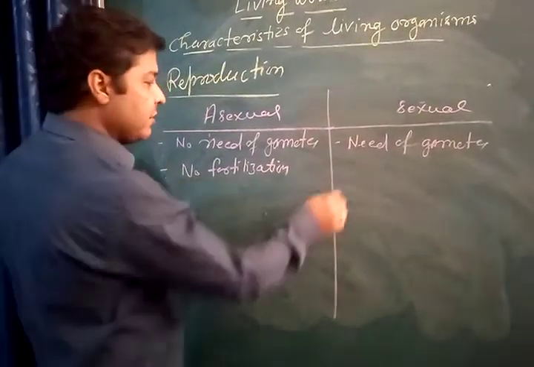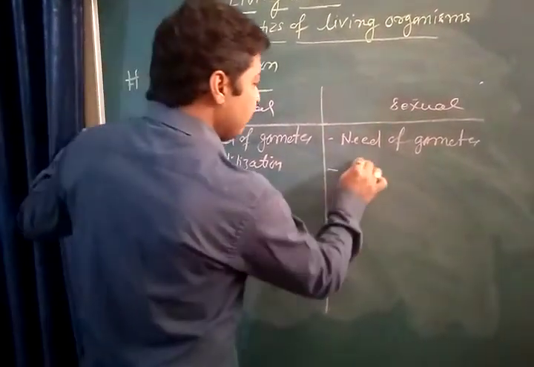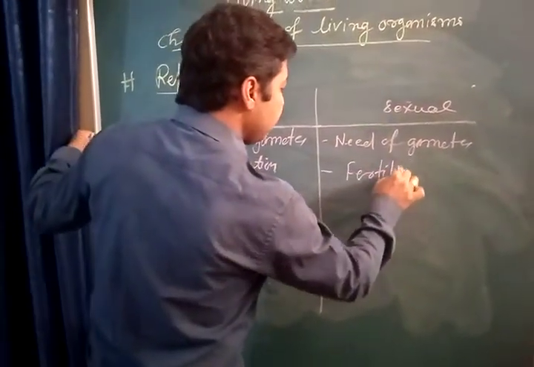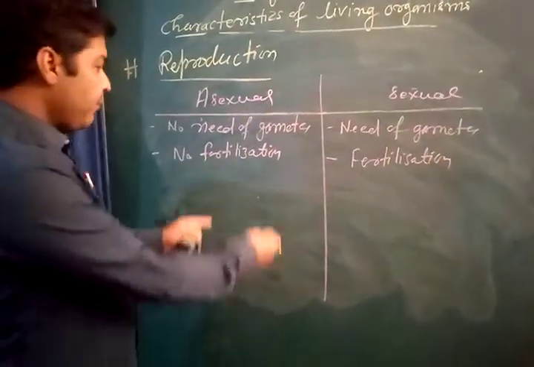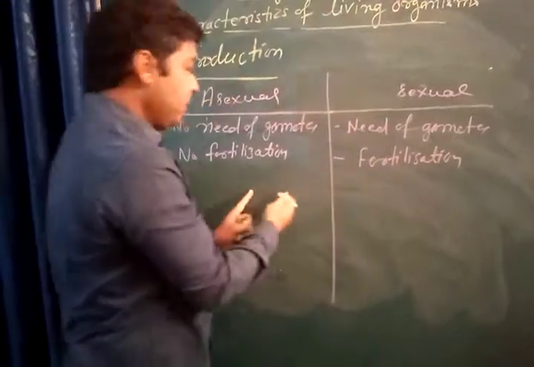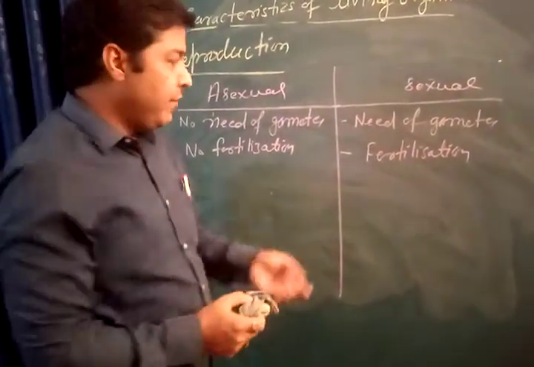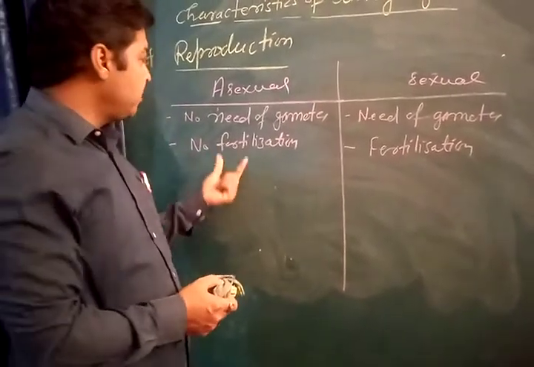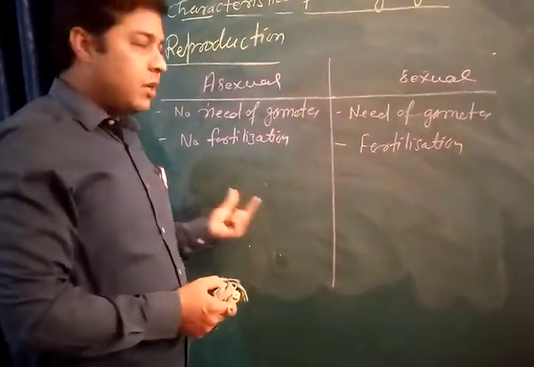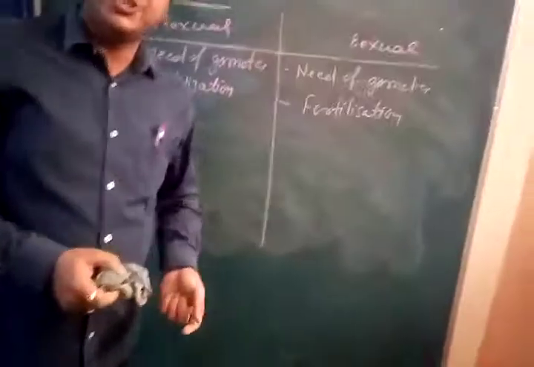Fertilization doesn't take place, but in case of sexual mode of reproduction, fertilization takes place. Here we see the meiosis division. Here we see the mitosis division. We don't find zygote formation. There is no zygote formation in case of asexual mode of reproduction, but we find zygote formation in sexual.